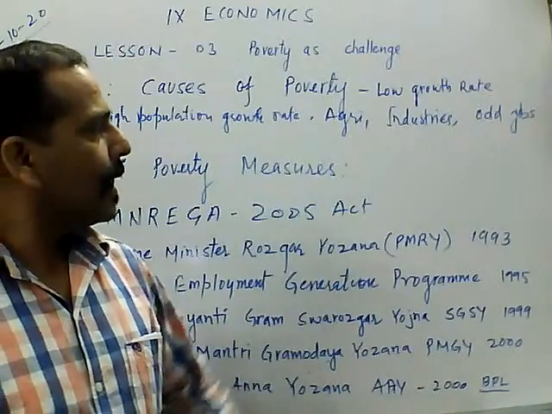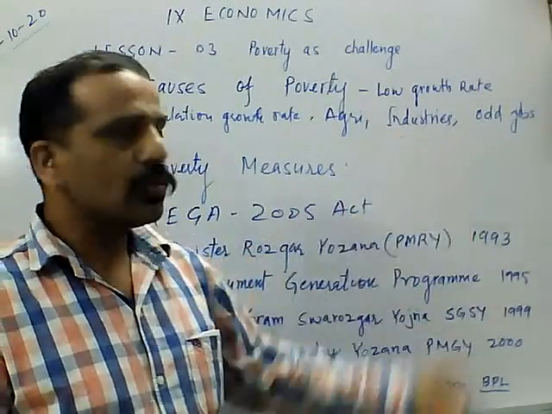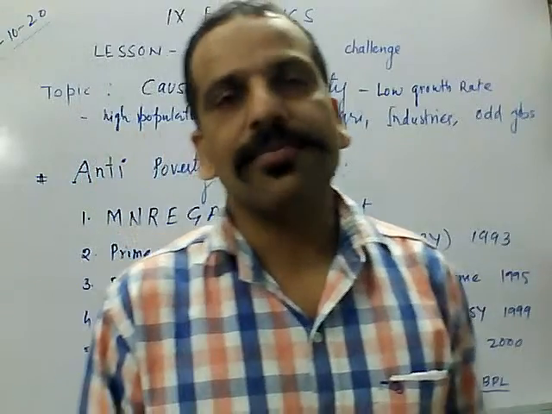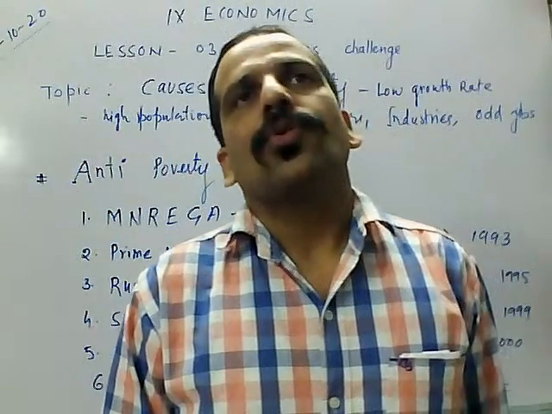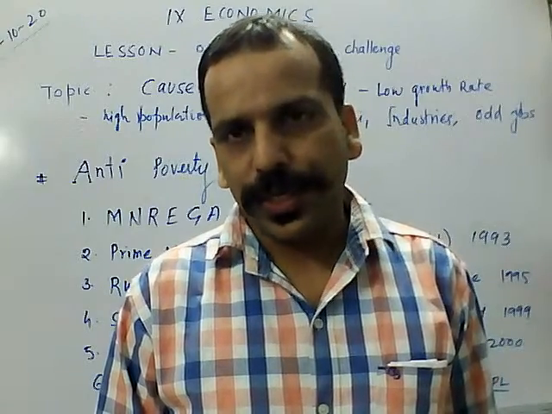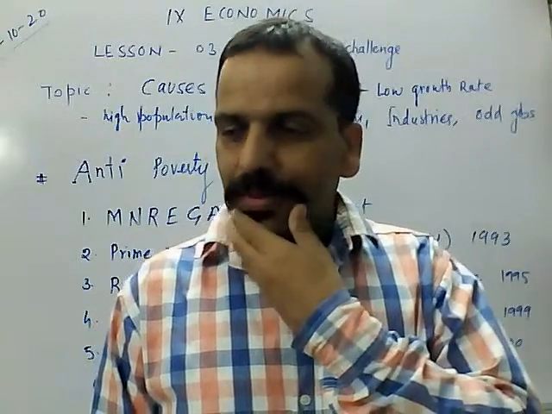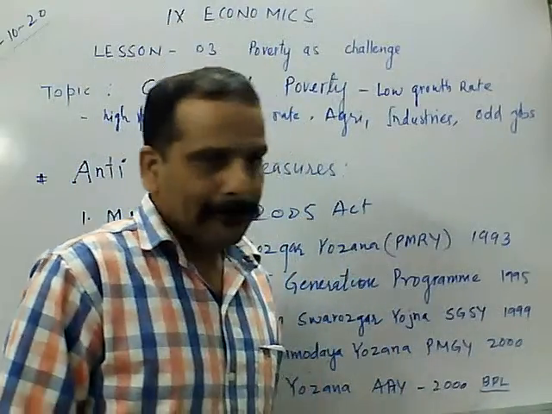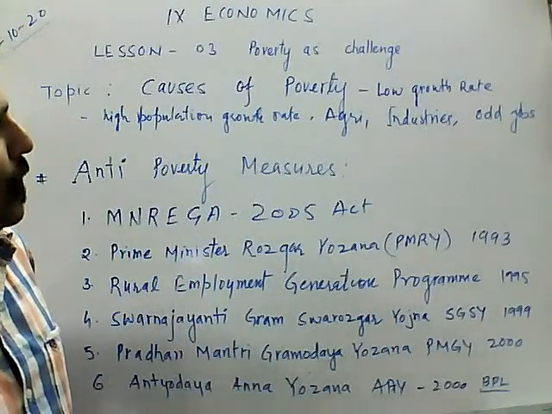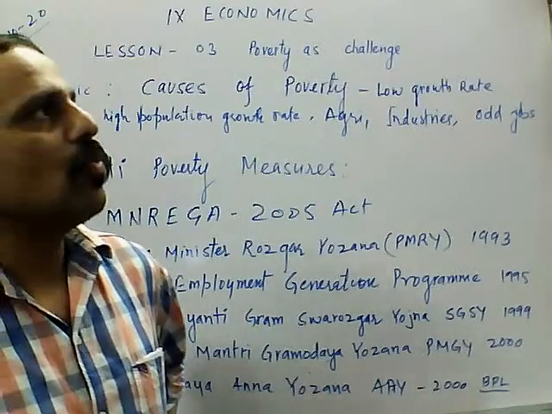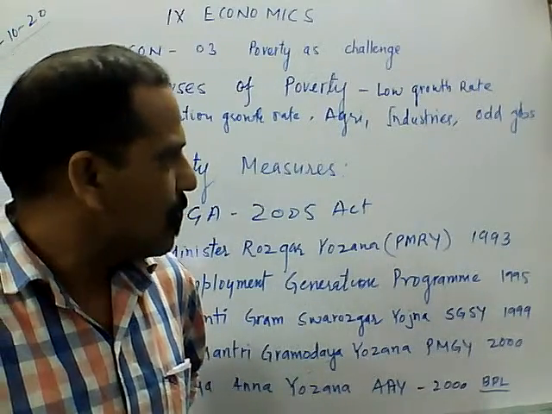The government has also focused on industries, like FDI, foreign direct investment. So multinational corporations are investing in India, then Make in India, Startup India, Stand Up India, then micro, small and medium enterprises, MSME.